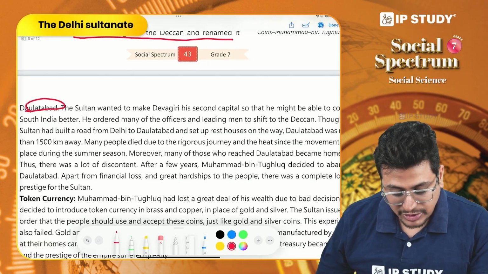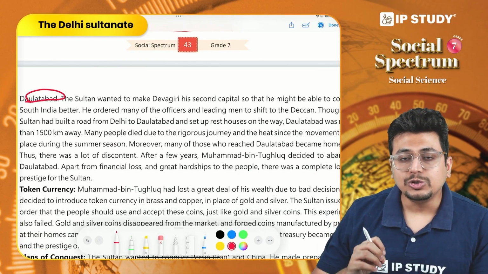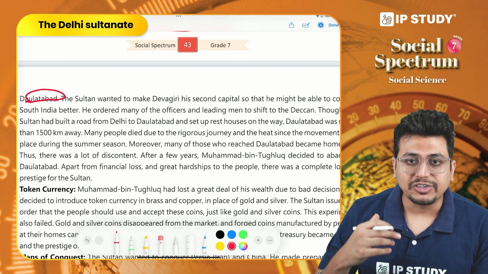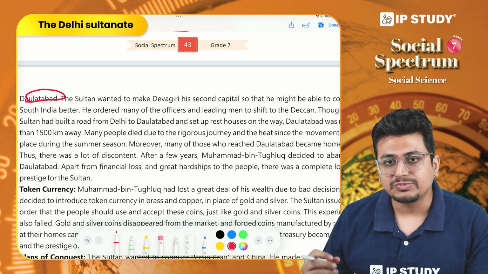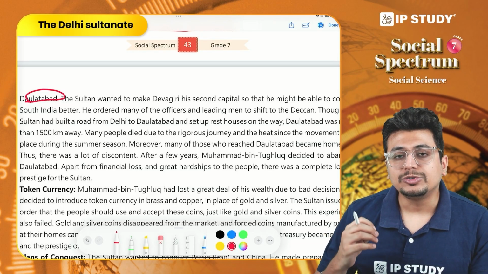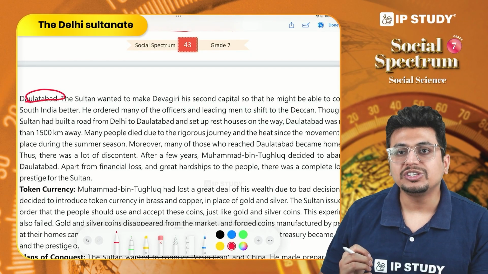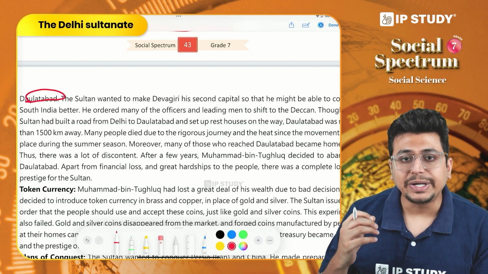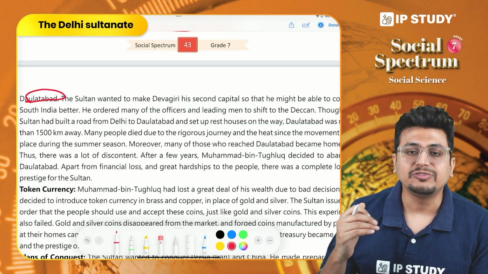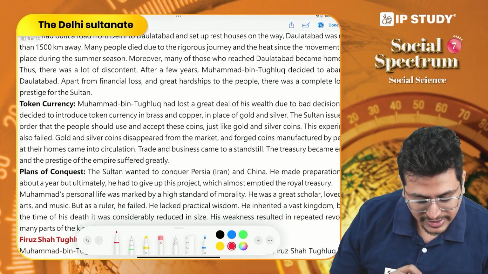And the people who reached the place were also homesick, right? So there was a huge difference in the conditions that you can find, the weather conditions and other cultural differences between Delhi and Daulatabad, and that is why people could not survive and they did not want to be there, right? But he was a very ambitious person. He wanted to have better control of South India, capture more regions in South India. That is why he wanted to shift this capital. But it turned out to be a blunderous decision.